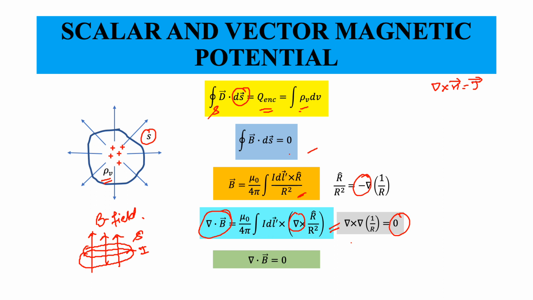So the integrand is 0, which means this integration is also 0. We have shown it for the time independent case, the stationary case, but this equation is also valid in the time varying case, so in that case also it is 0. So for both cases it is 0. So the integration is 0, which means this del dot B is also 0.